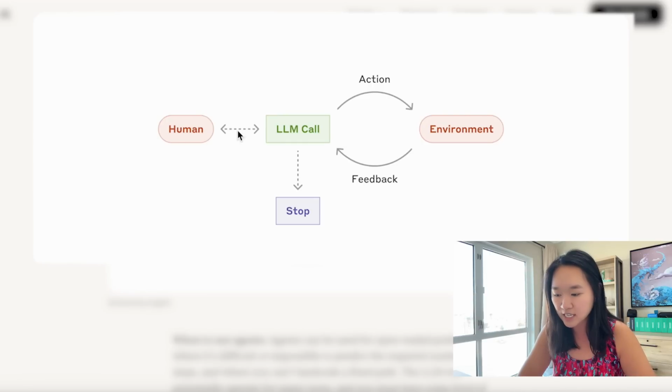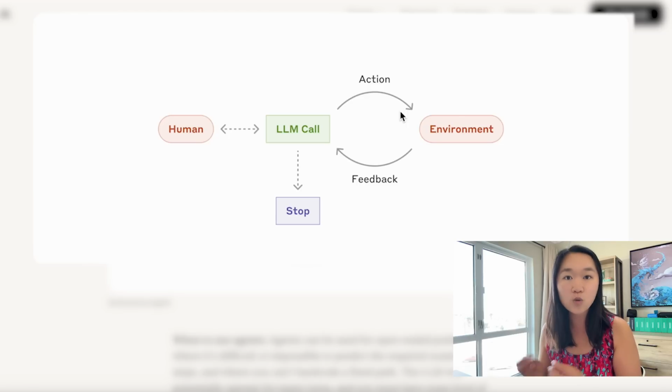Now, let's take a look at what an AI agent looks like and how it differs from a workflow. So in this example, a human is interacting with this autonomous agent. Depending on what the human says, the LLM will take the appropriate action, and you can define the skill set that you want to give to this AI agent. I'm going to show you how to add in all those tools in just a moment here.